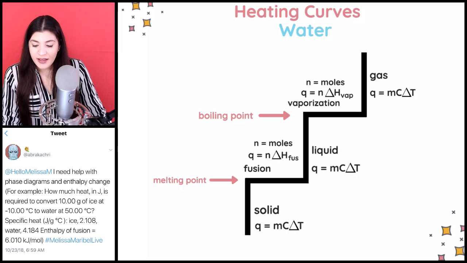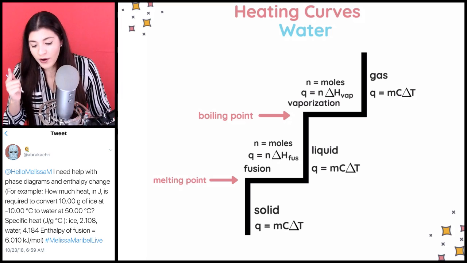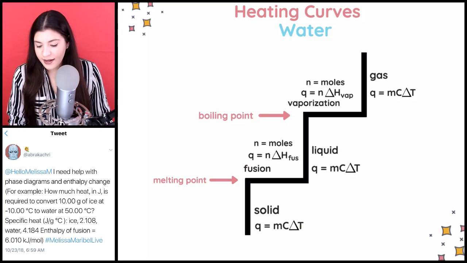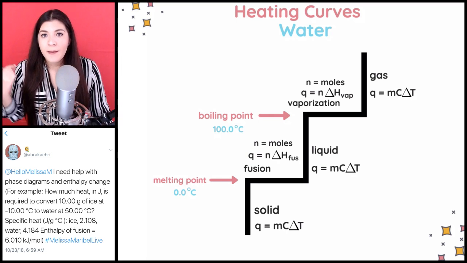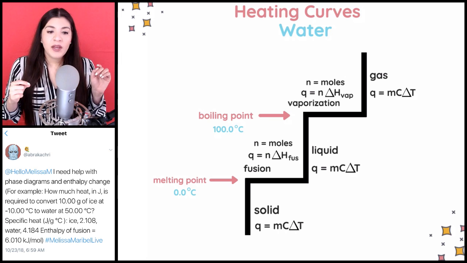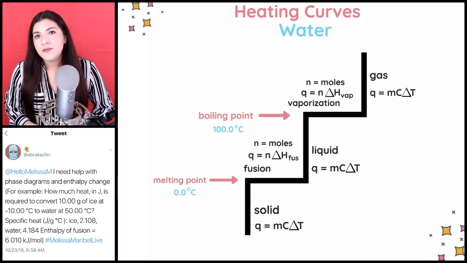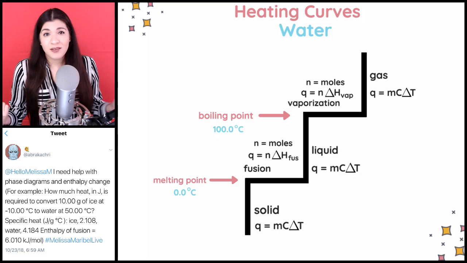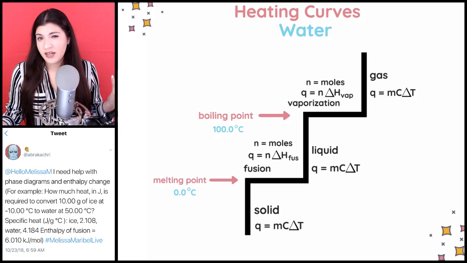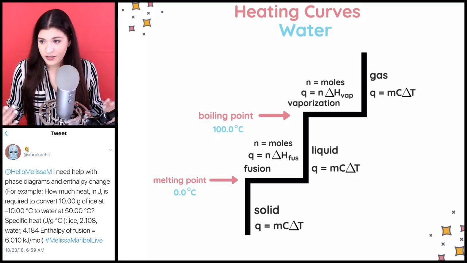Something to know, and I do expect you to know this, by the way, most professors do as well, is the heating curve of water. Knowing the melting point of water, that is 0 degrees Celsius, and our boiling point is 100 degrees Celsius. Make sure to know that, all right? A lot of times different professors and teachers just ask this type of question and they don't tell you what the melting point or the boiling point of water is. They expect you to know it. At least that's what I had in my case, and I saw that with a lot of my students too. So make sure to be aware of that. Just know the melting point of water is 0 degrees Celsius, boiling point is 100 degrees Celsius.